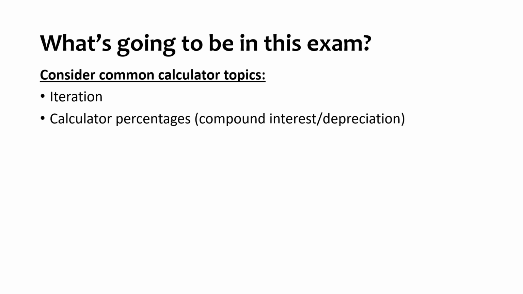You've had a small piece of percentages in your paper 1, but when you're thinking about calculator percentages, you've got compound interest, you've got depreciation. Cosine rule, area of triangle, so further trig, basically anything that involves trig, so it could even be SOHCAHTOA, where it's not an exact trig value, so you can use your calculator. I didn't list sine rule because it was in paper 1, but it could come up again as part of a bigger further trig question in paper 2 or paper 3.